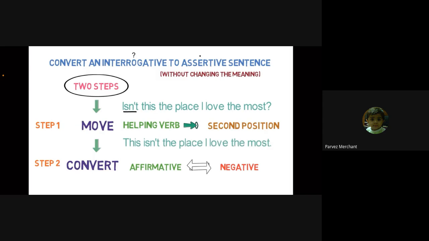Now, applying step 2, as here the sentence is negative, we will convert it into a positive sentence. And the sentence will be, this is the place I love the most. Understood? After applying both the steps, we got the answer. Let's look into one more example to make it clear.